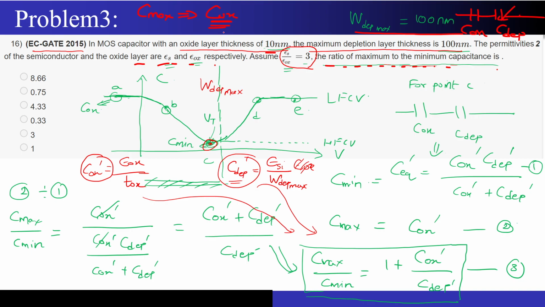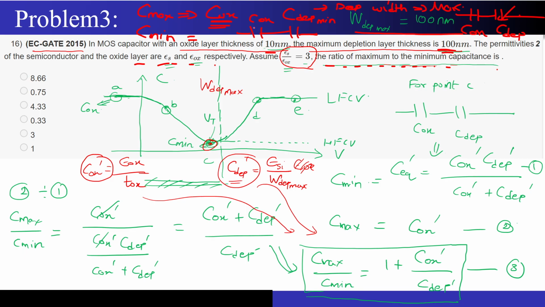So the maximum capacitance is Cox, and the minimum capacitance will be nothing but the series combination of Cox and C depletion minimum. Why minimum? This can only occur when my depletion width has reached its maximum value, and that maximum value has been given to me. Correct? So I hope it is very much clear.